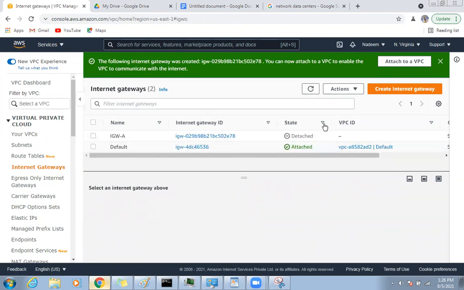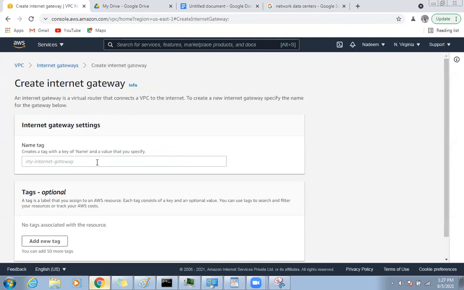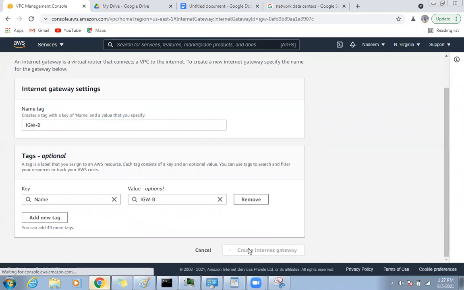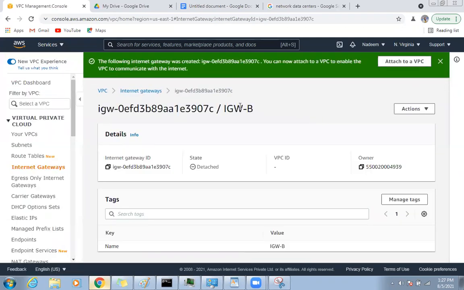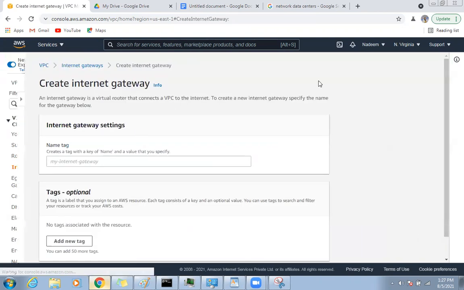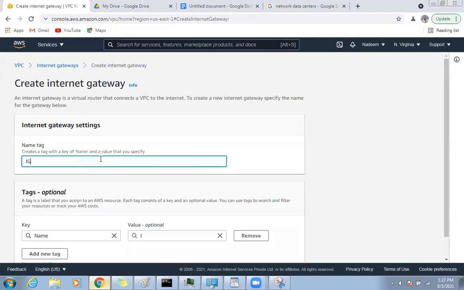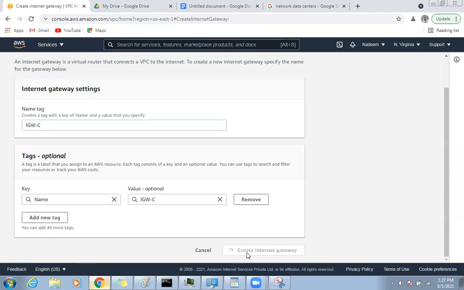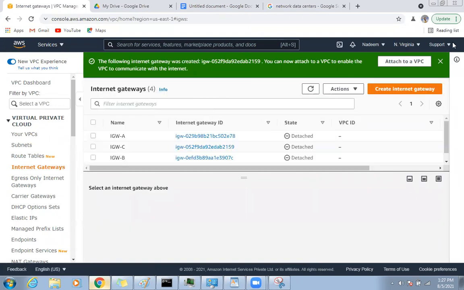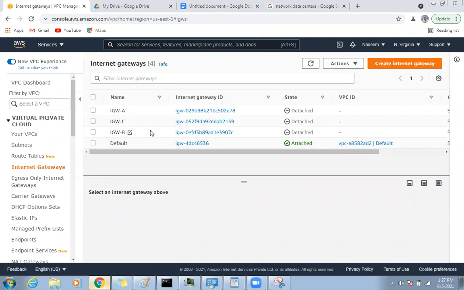See, IGWA is there, but it is still showing detached. So now I will create another one, IGWB. Create internet gateway. See, you are creating 3 different gateways here. And then next I'm creating another one, IGWC. So now my 3 internet gateways are ready.